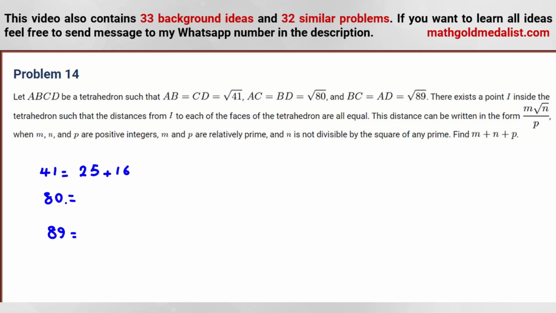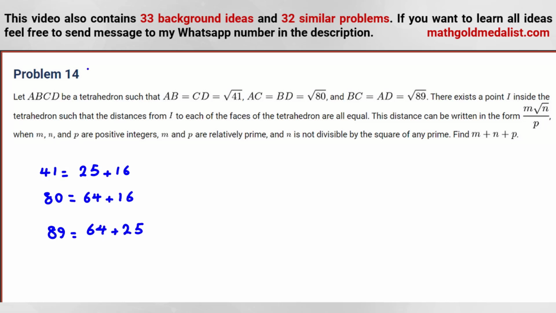Okay. For 80, for example, 25 plus what? 55 not good. 16 plus what? You can say 64. 64 plus 16. And if you consider 64 plus 25, it will be 89. Okay.